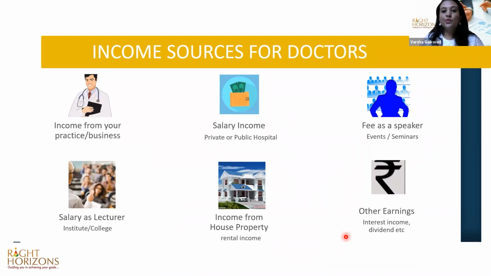So what are the income sources for doctors? Broadly categorizing, these are the common sources where a doctor can earn income, because most doctors are engaged in multiple activities for earning income. One can be your income from your practice or business. If you have a clinic or a nursing home where you are running your own practice, you have a business setup, so that is your income from practice or business. If you are employed with a corporate hospital, as a salaried person, that is your salary income.